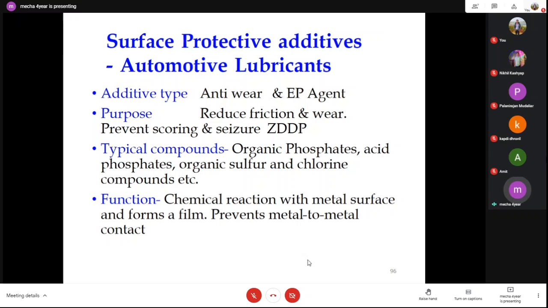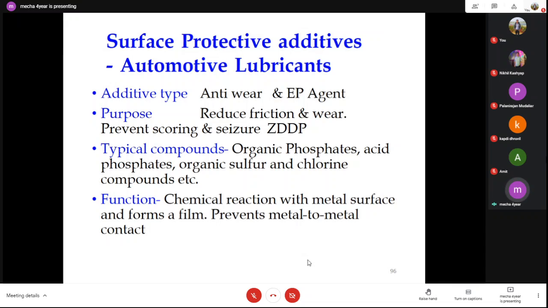The objective of this additive is to avoid direct metal to metal contact and prevent wear in our machine, and it has to improve the bearing and machine life. As I told you, the complete load is transferred by two gear teeth only. They are in direct mesh. The size of a truck is quite large. If you see trucks of 1,000 ton or 200 ton, that load is completely transferred by only two gear teeth. They are in direct mesh, so we have to prevent wear between them.